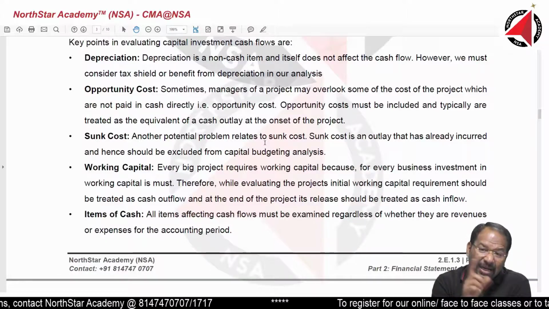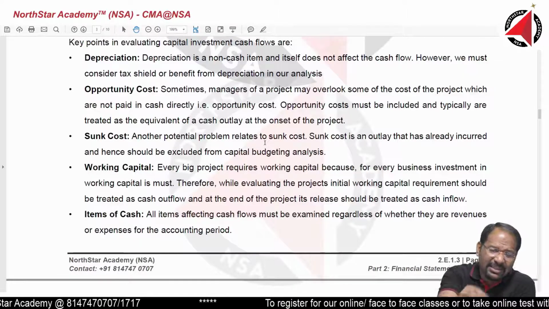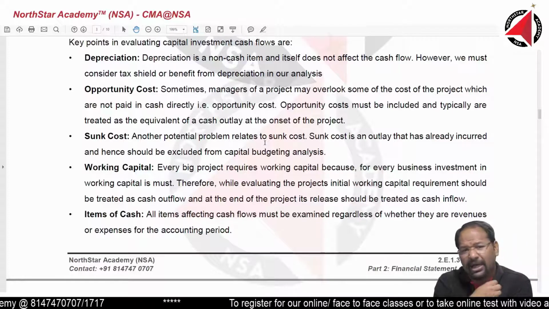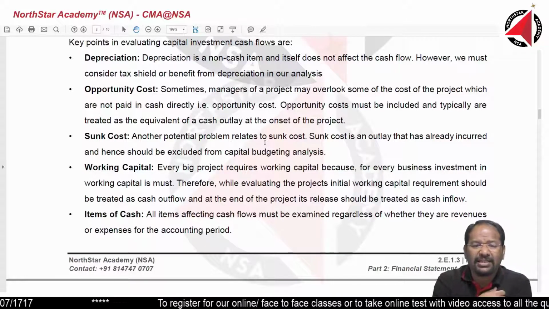But the value of the same money will be different. Because if you have invested this money in year 0, 100,000, suppose the life of the project is 5 years, you are going to get this money back when?